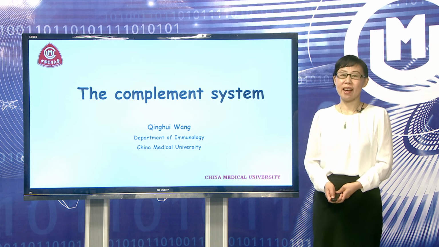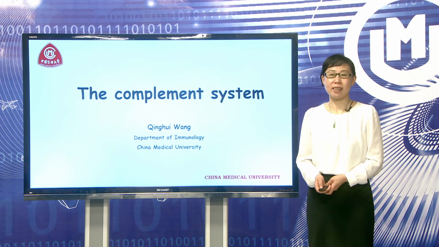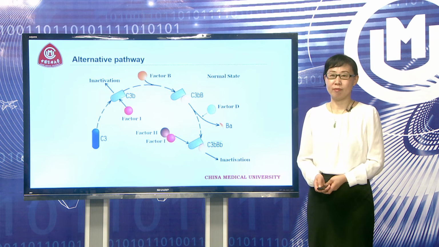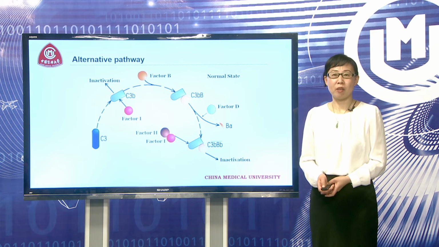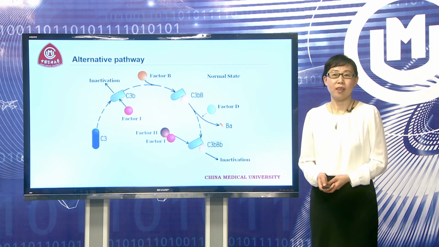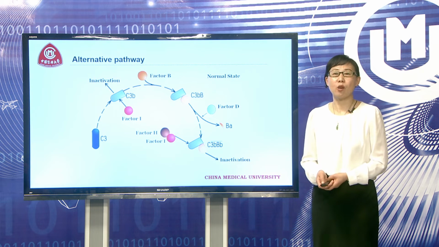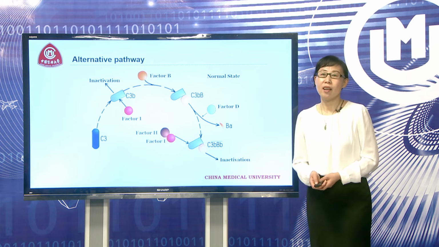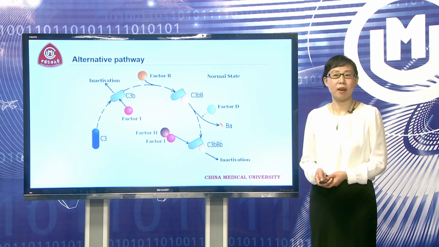Welcome to today's lecture. Today we are going to talk about the complement system. Last section we talked about the activation of the classical pathway. And there are two other pathways to activate the complement system. The second pathway is the alternative pathway. The alternative pathway is independent of antibody.